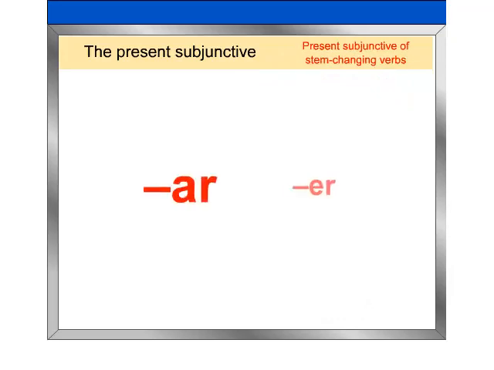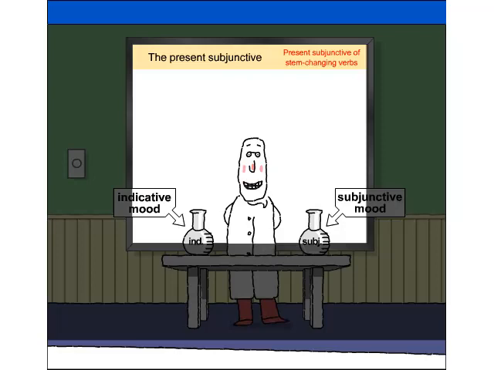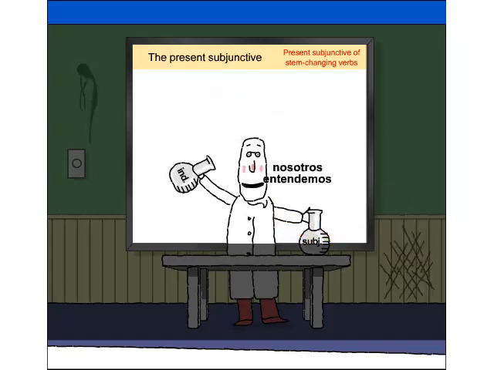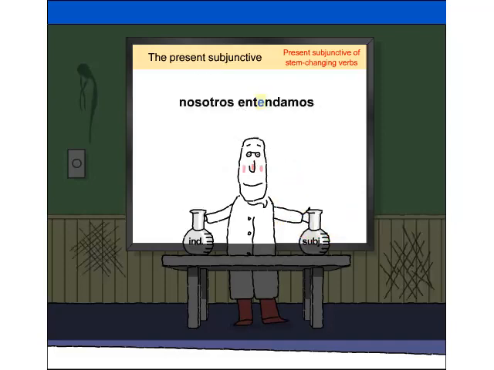Present subjunctive of stem changing verbs. AR and ER stem changing verbs have the same stem changes in the subjunctive as they do in the present indicative. Take a look at these examples. Pensar. Yo piense. Mostrar. Tú muestres. Entender. Nosotros entendamos. Volver. Ustedes vuelvan.